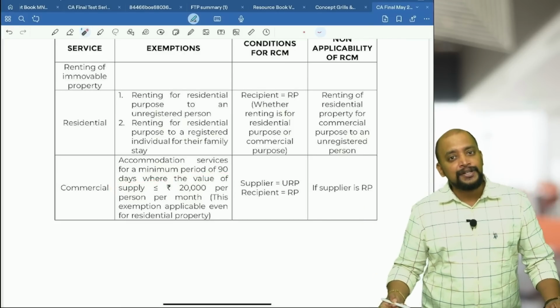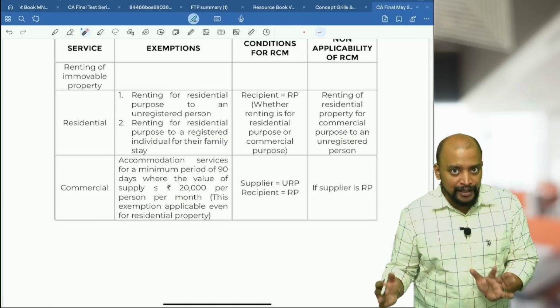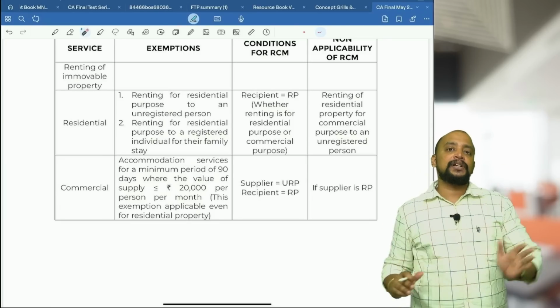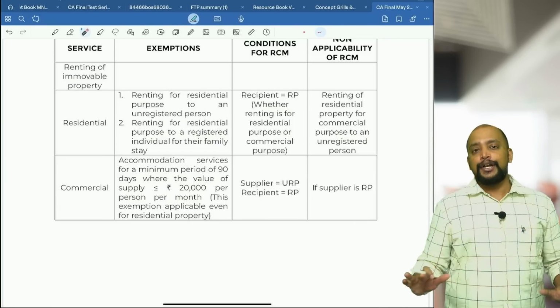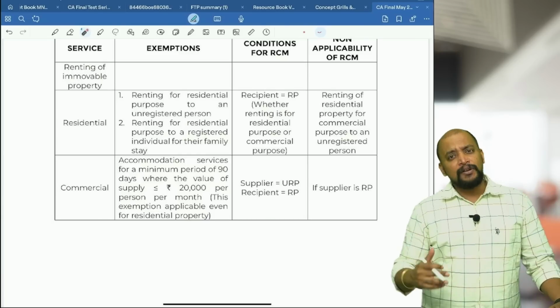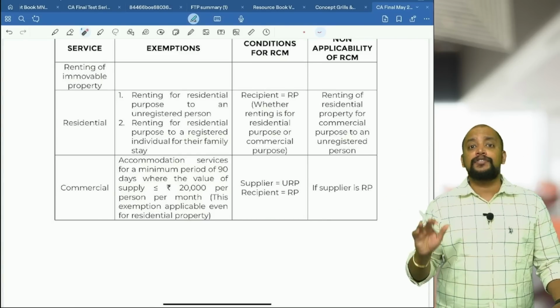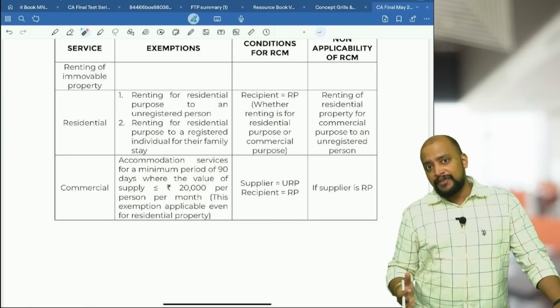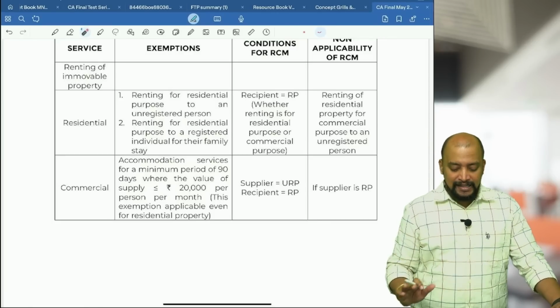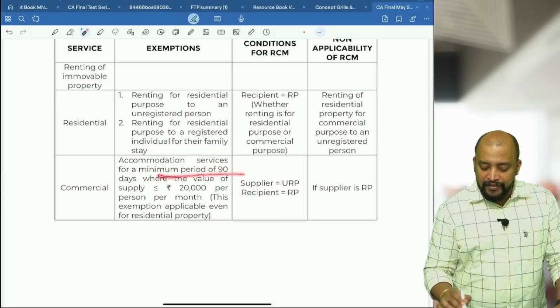And is it continuous 90 days? Of course, it's a continuous 90 days, means in the bill itself, it should mention check-in, check-out kind of. So continuous. Even this exemption is applicable for hotels, inn, guest house. Everywhere this exemption is common, not only for hostels or PGs, even for other establishments also they can claim this exemption. But remember, minimum period of 90 days.